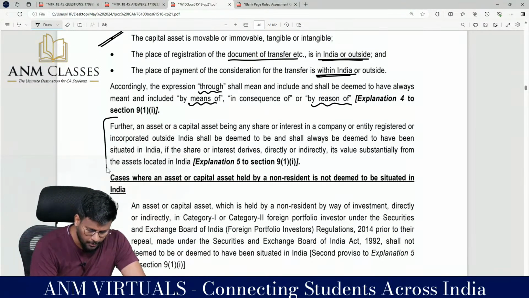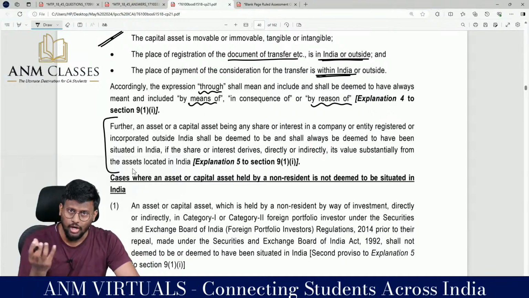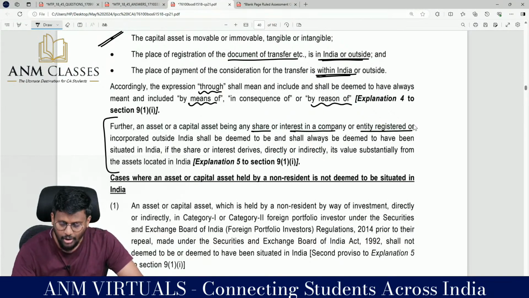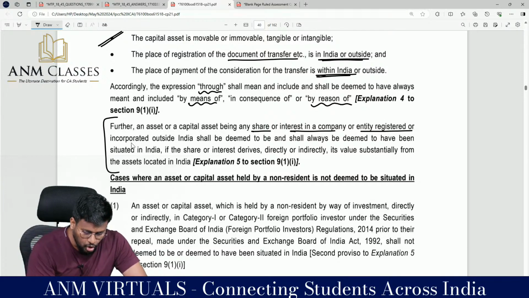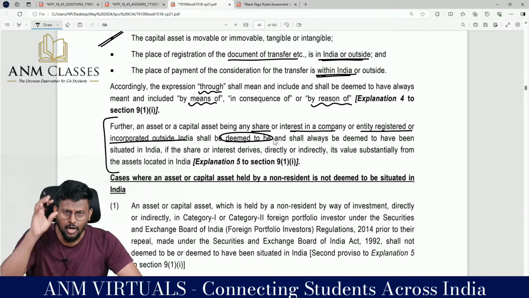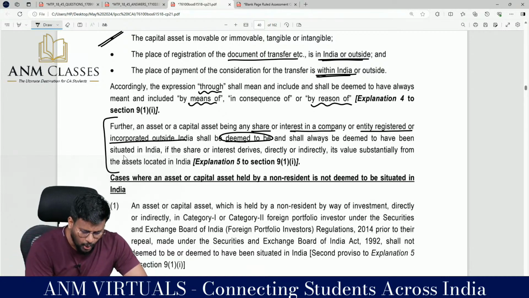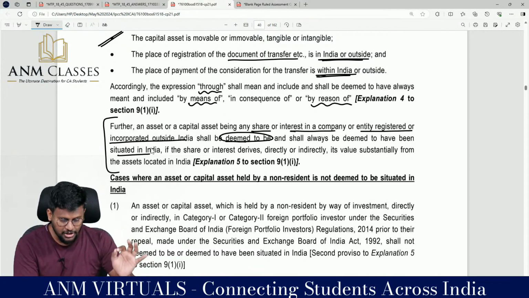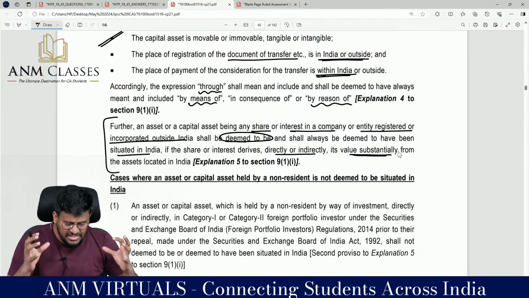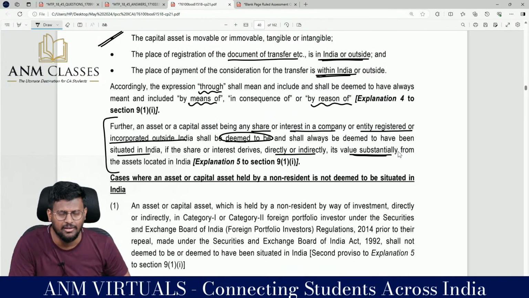Further, Explanation number 5. Any asset or capital asset being any share or interest in a company or entity registered or incorporated outside India shall be deemed to be and shall always be deemed to have been situated in India if the share or interest derives directly or indirectly its value substantially from the assets located in India.